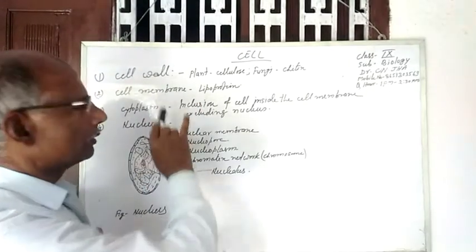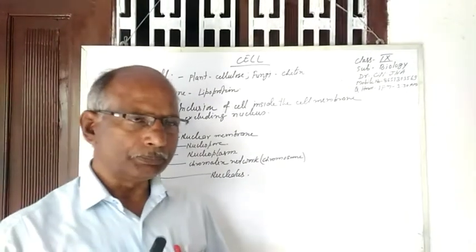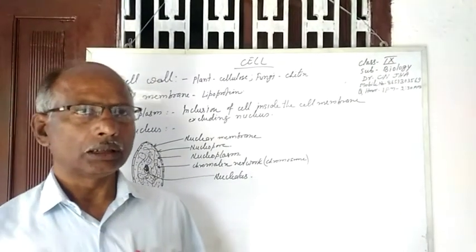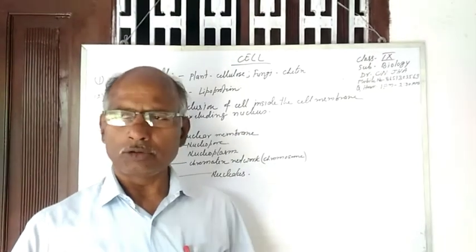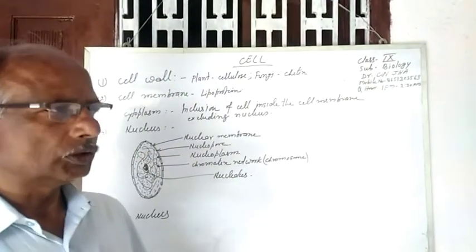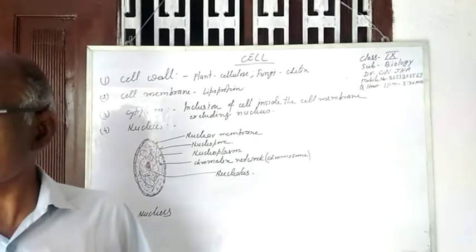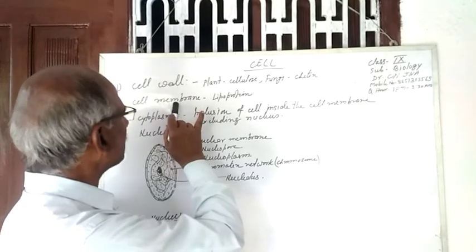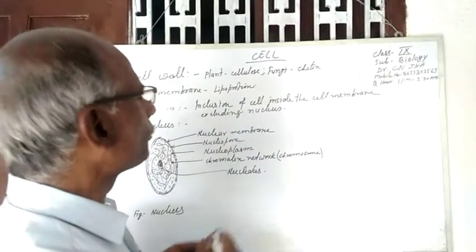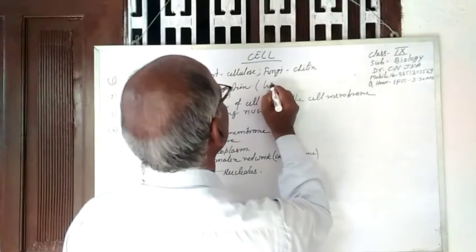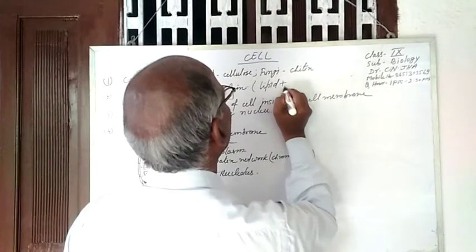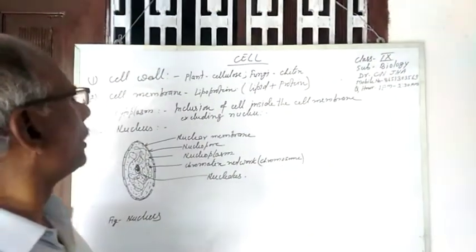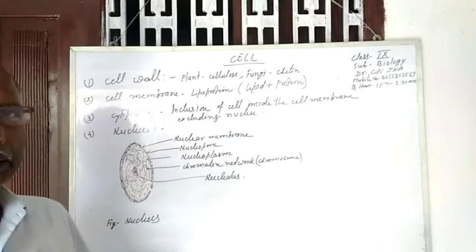This cell membrane gives a fixed structure to the cell and provides space for the cell organelles. This cell membrane is made up of lipoprotein, means lipid plus protein. Cell membrane is a living thing.